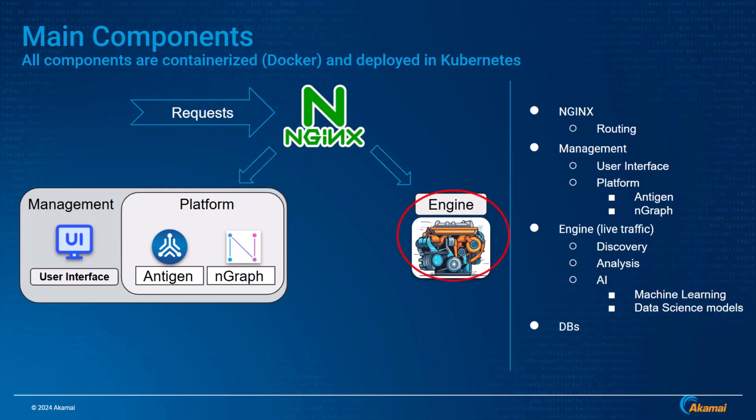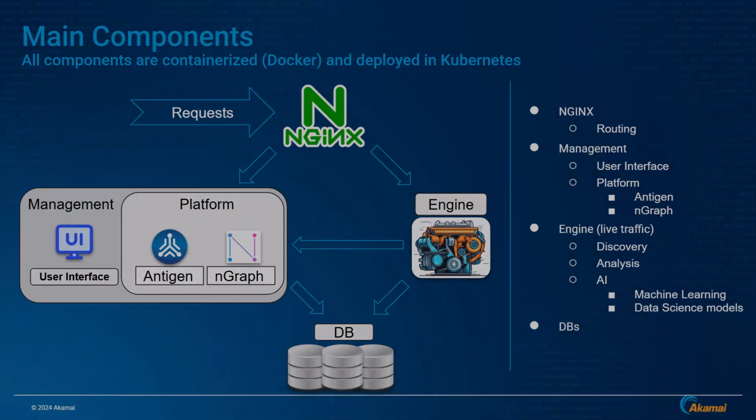Let's explain the engine component. The engine is responsible for ingesting live traffic, discovering APIs, learning their behavior, analyzing them, and creating the baseline of normal API behavior. So the engine is a busy component. The engine, under the hood, runs machine learning and data science models, which are also known as AI. You see here that we also use databases to store information for the sake of posterity. These are the main components.